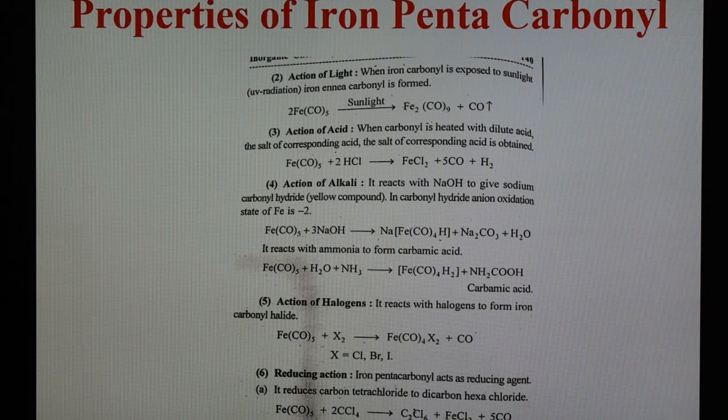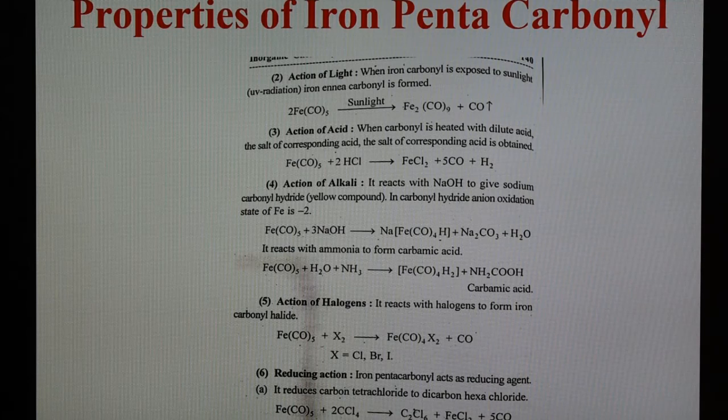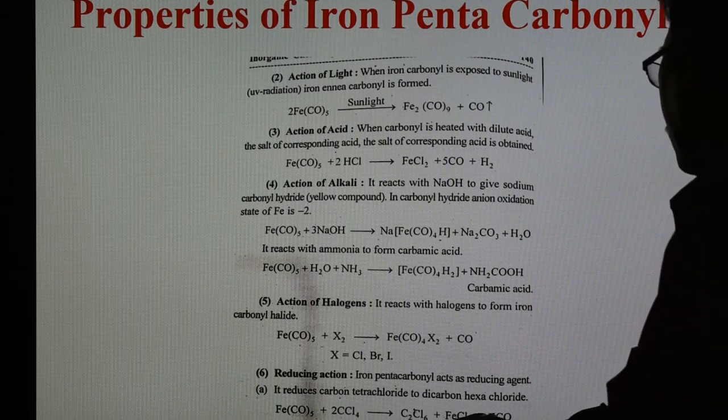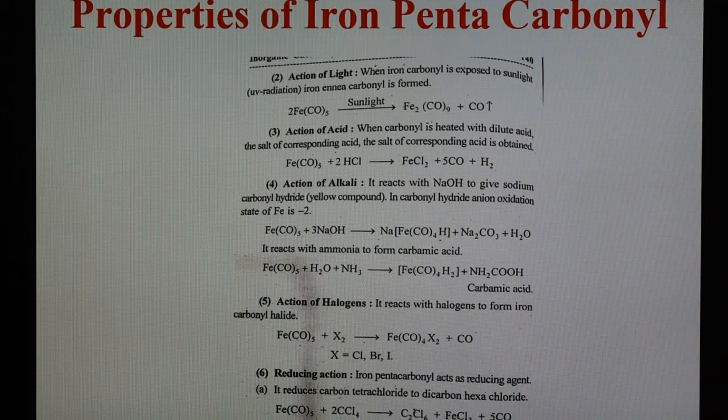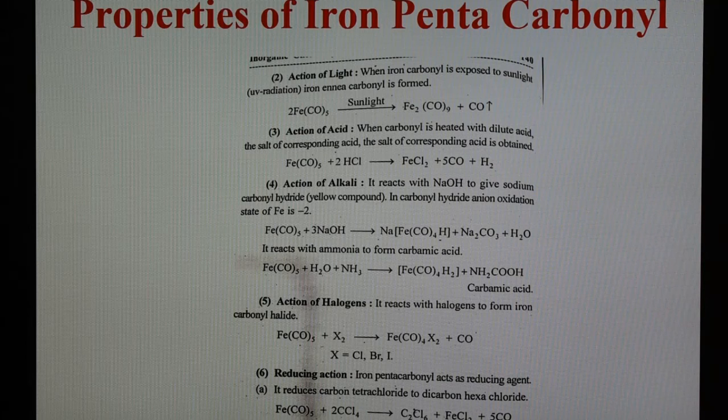Another reaction, number 6, is the reducing action. Iron pentacarbonyl acts as a reducing agent, and it reduces carbon tetrachloride to dicarbon hexachloride. So Fe(CO)5 reacts with carbon tetrachloride forming C2Cl6 and FeCl2 and 5 molecules of CO released. It also reduces sulfuryl chloride SO2Cl2, forming FeCl2, 5 molecules of CO, and SO2 gas evolved. So these are some chemical properties of iron pentacarbonyl, a metal carbonyl compound.